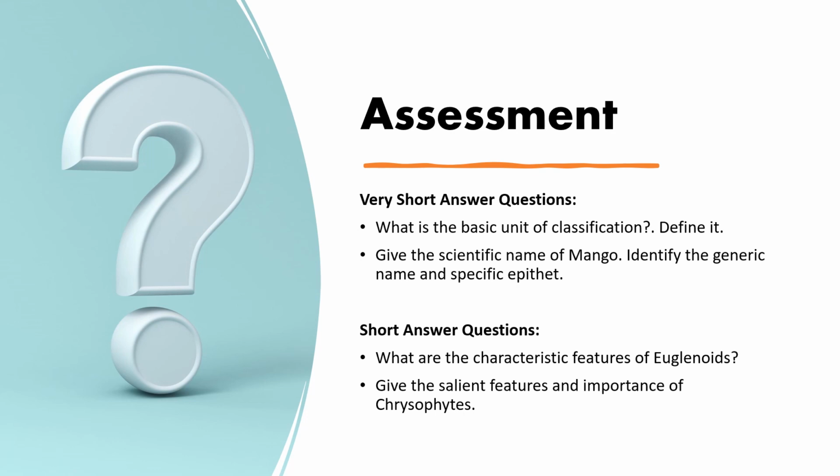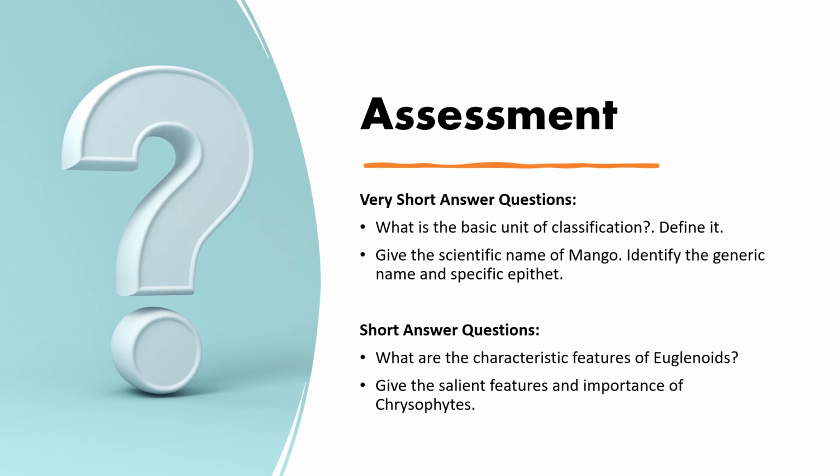Coming to the short answer questions, what are the characteristic features of euglenids? It is the most important question, which is asked several times in the papers. You have to write all the characters of Euglena, and draw the diagram of Euglena. The pellicle is present, and it has two flagella. You can write about the eye spot or stigma, and all the remaining characters also.